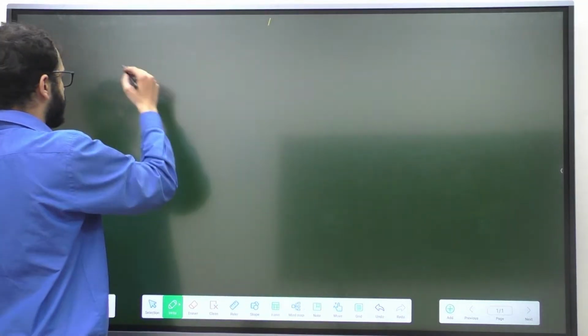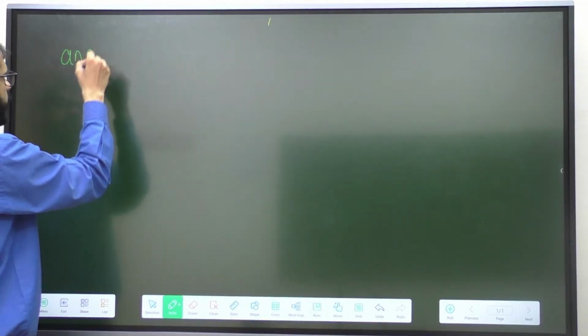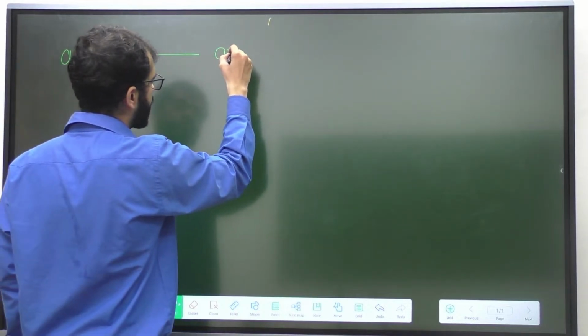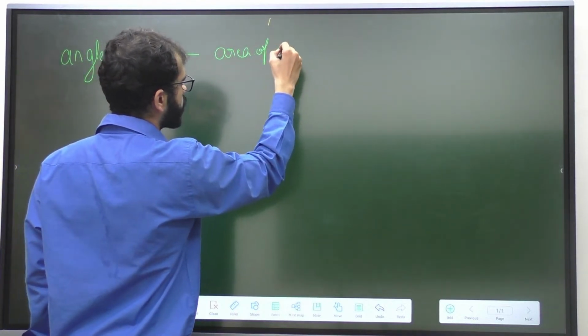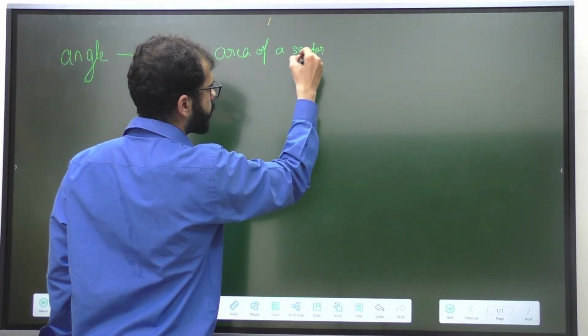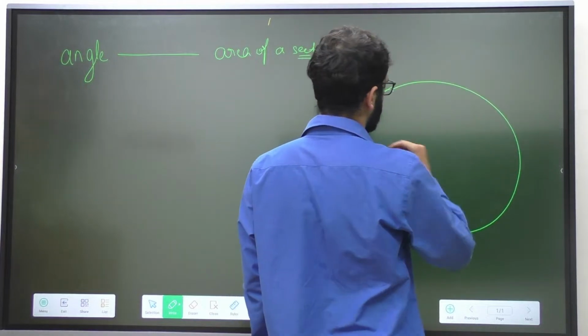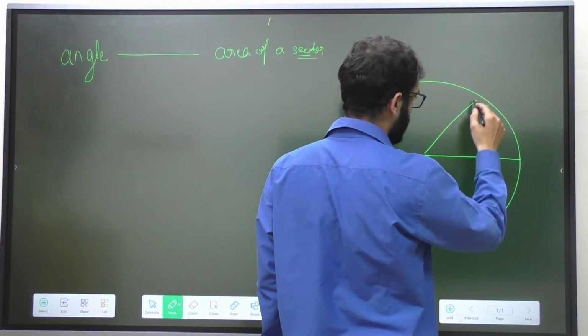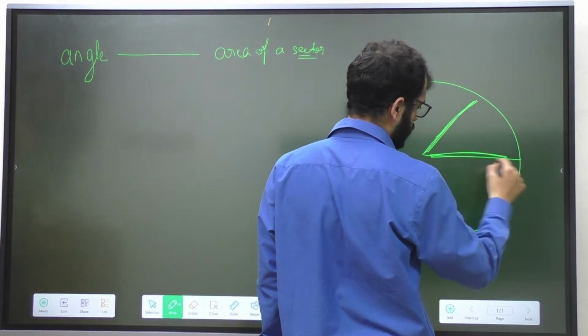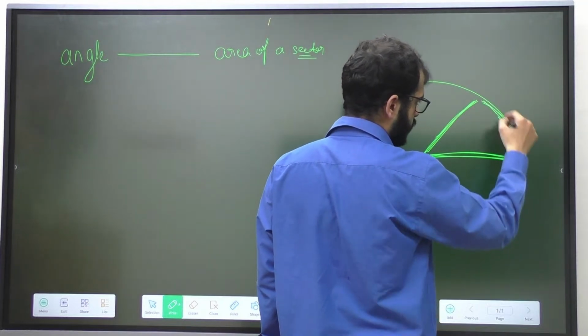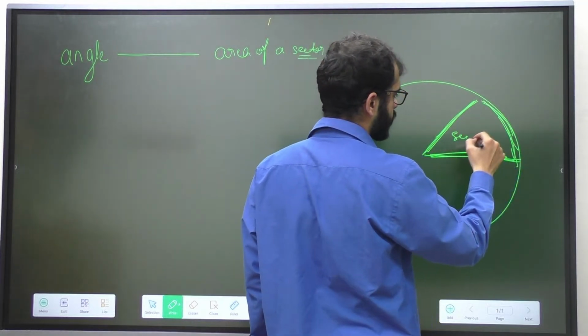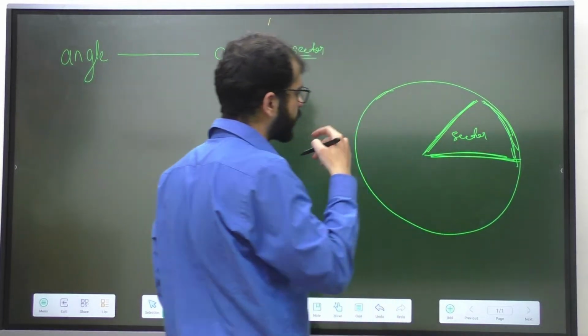Now let's take another table. If I have the angle and I have to calculate the area of a sector. I hope everyone knows what a sector is. A sector is the part of a circle which is bounded by 2 radii and 1 arc. This is a sector. We have to find the area of a sector.